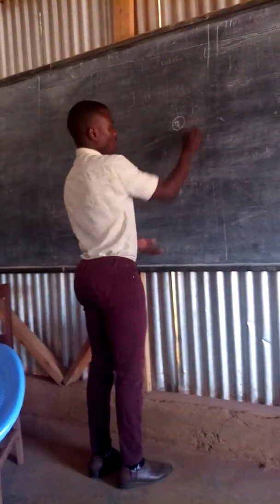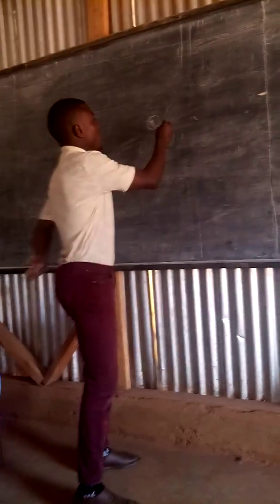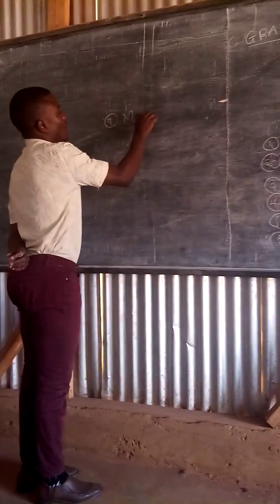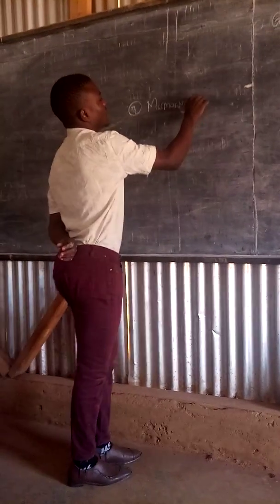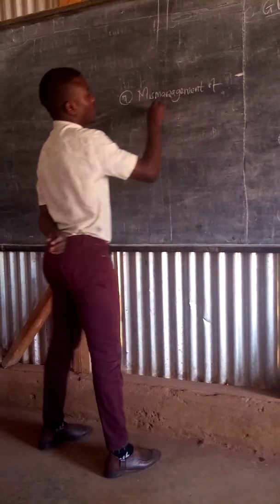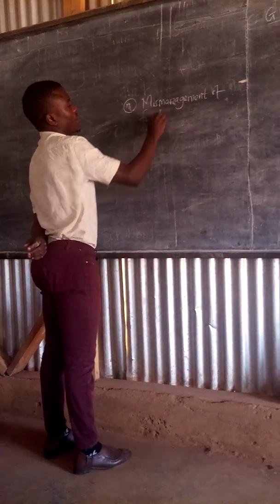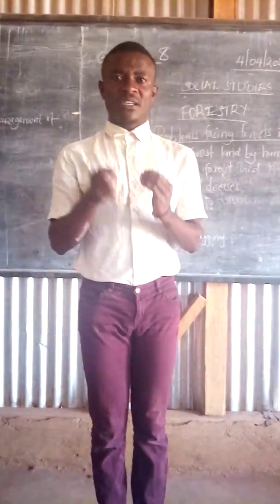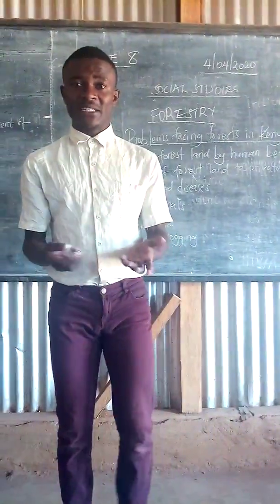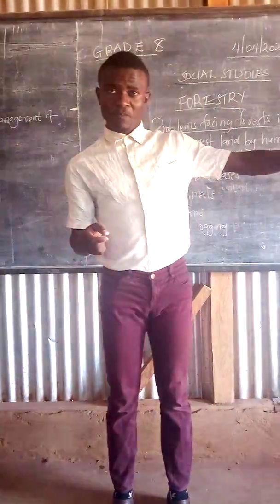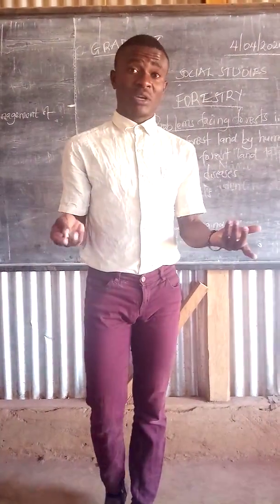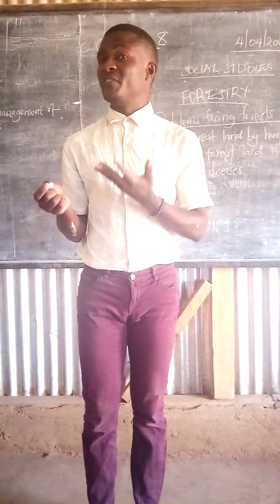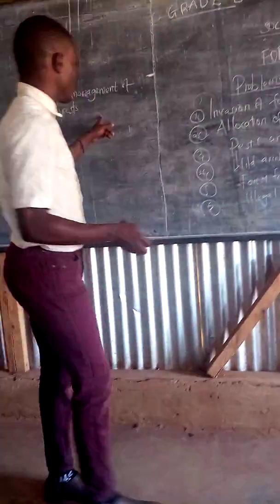Number 7, maybe a big one, we have mismanagement of forests. Forests are being mismanaged, whereby many trees are being cut down, but there are no new trees being planted to replace the cut down trees. This becomes a problem when the forest eventually ends up being destroyed, whereby no trees are there at all or no vegetation is there at all. That is because of the mismanagement of forests.